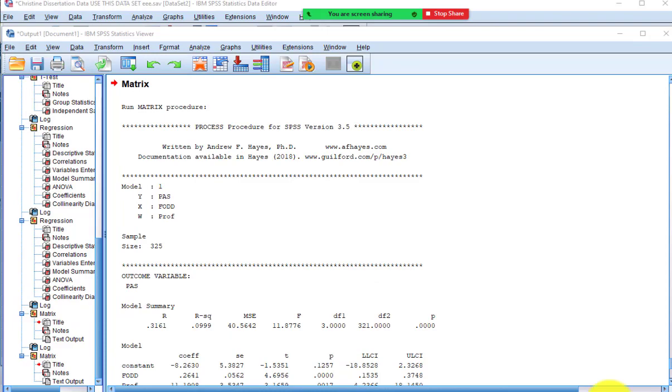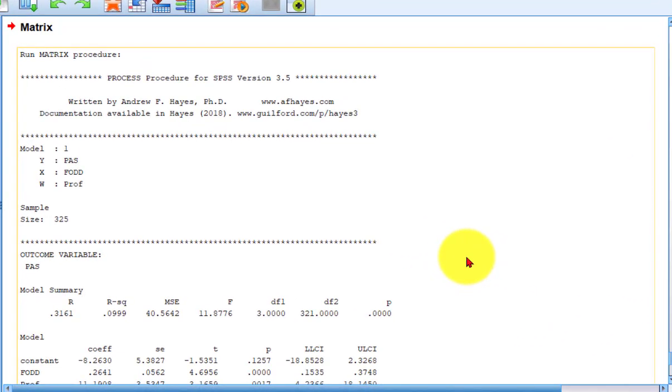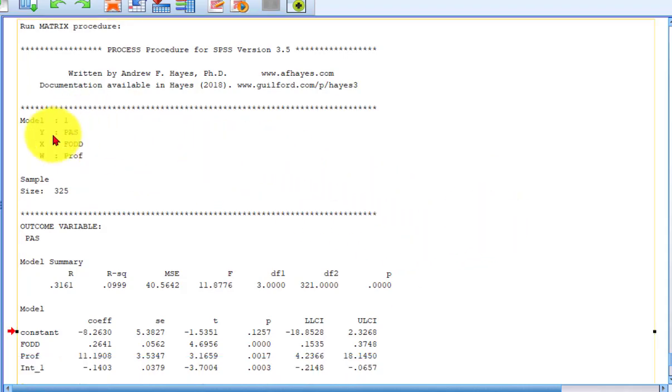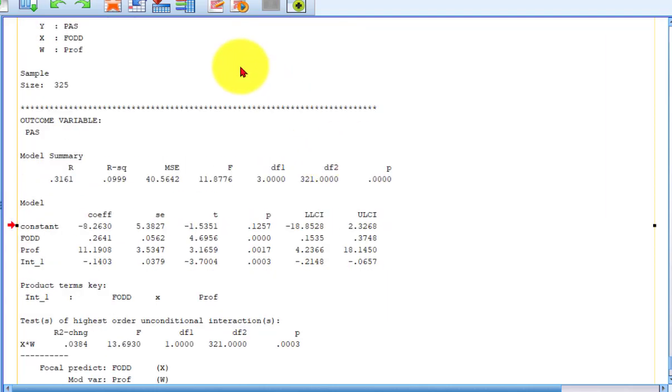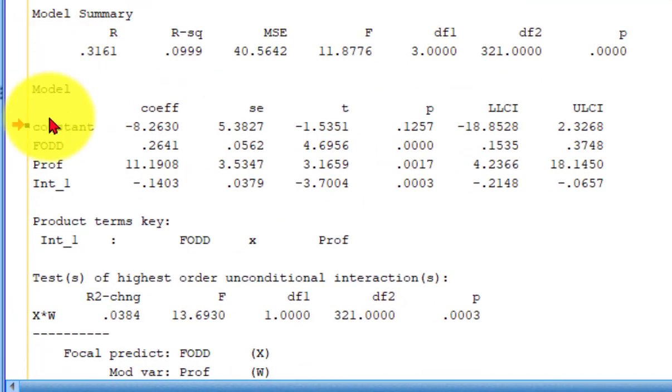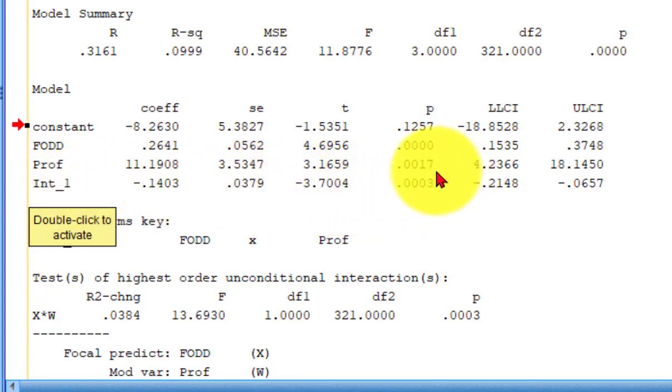And here are the results from the Hayes analysis moderator check. It tells you right up here, this is the model. Your output variable was POS, your predictor variable was FOD, and the suspected moderator was professions. So we go down here to this interaction row. If this interaction is significant, that means that the profession variable is a moderator, and it is.